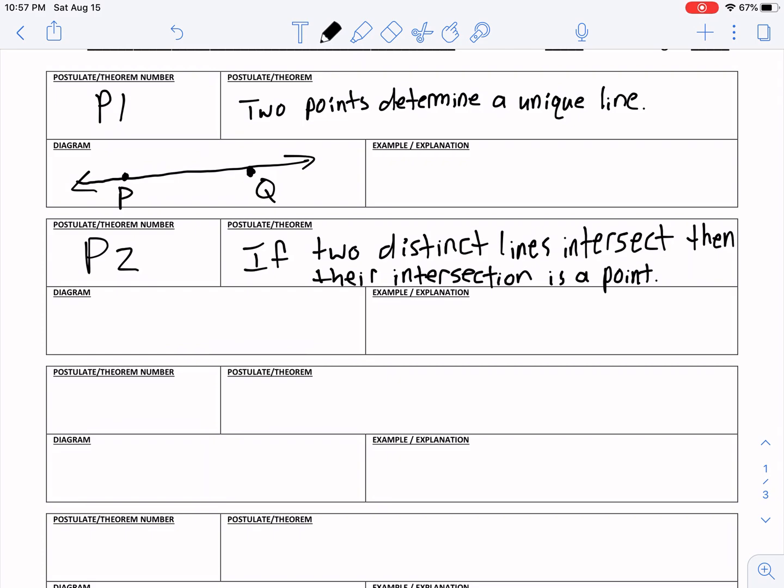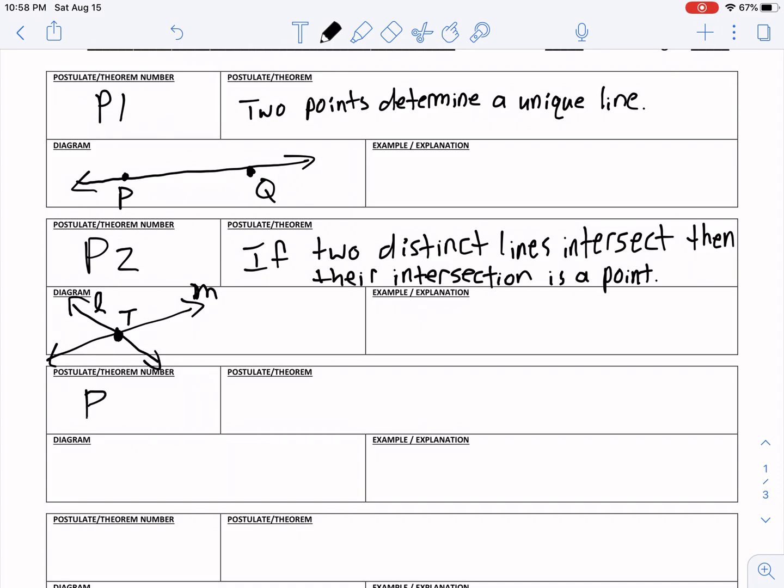Well, that should make sense, okay? Let's just take two lines, and let's just call them by a lowercase cursive letter here. Let's say I have line L and line M. So I have two lines here. They're two distinct lines, and their intersection, obviously they meet at some point. And this point, let's just call T. So if two distinct lines intersect, then their intersection is a point. It makes sense.